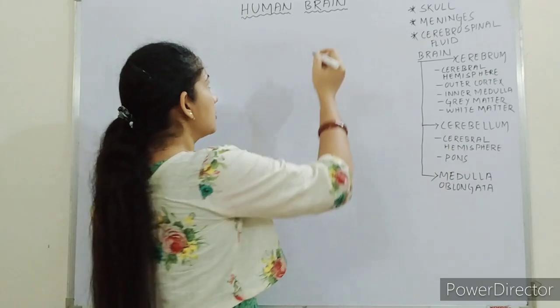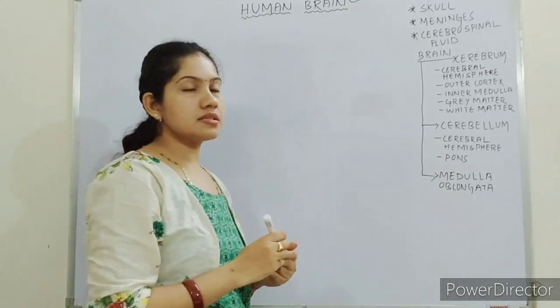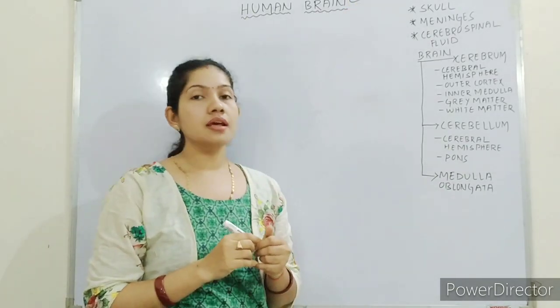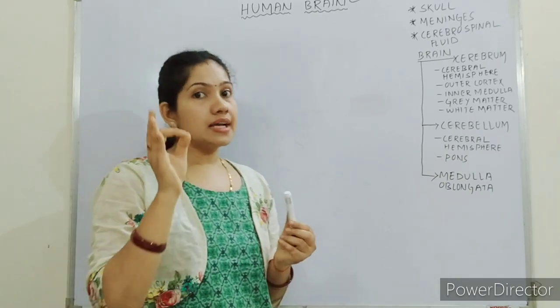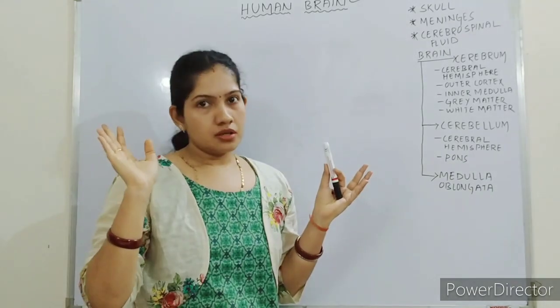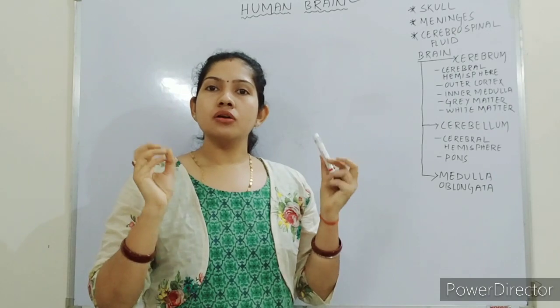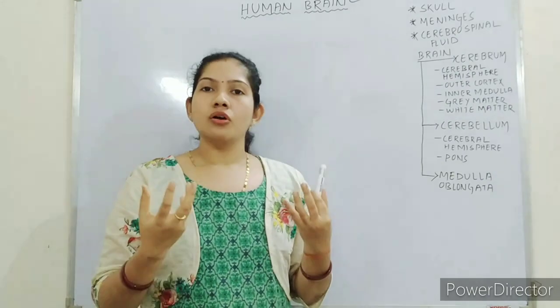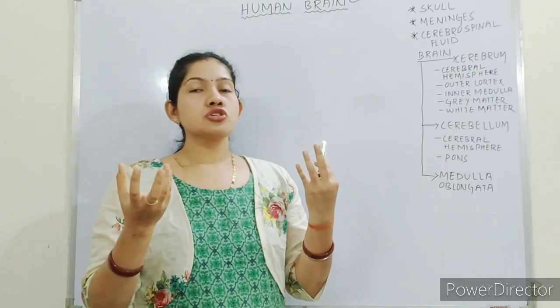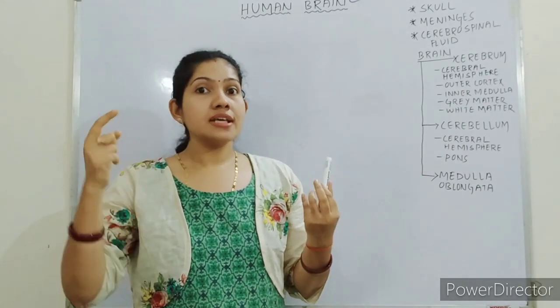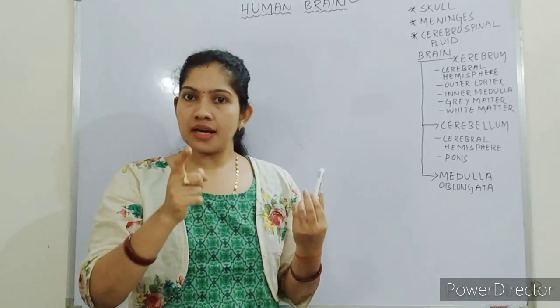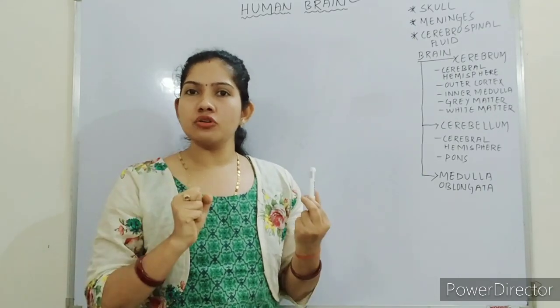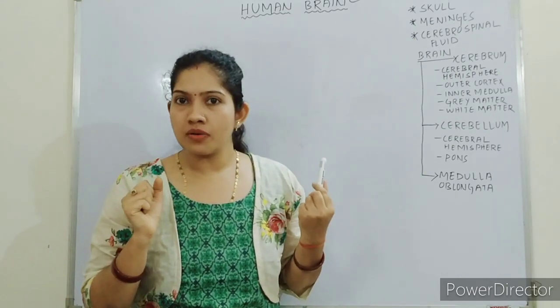Whenever we are talking about the human brain, as I said, this is a very delicate organ, and that's why it needs to be protected. Whenever our body gets an injury, sometimes we may face an accident, or we may fall down, that should not injure our brain. As I said, the brain is a very delicate organ and it controls all the activity of our body.